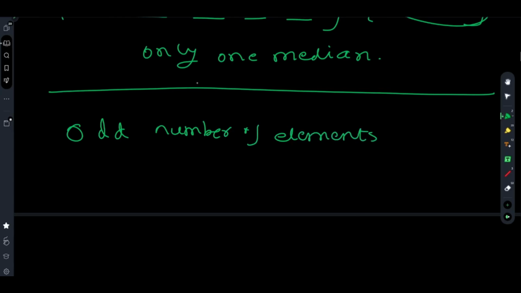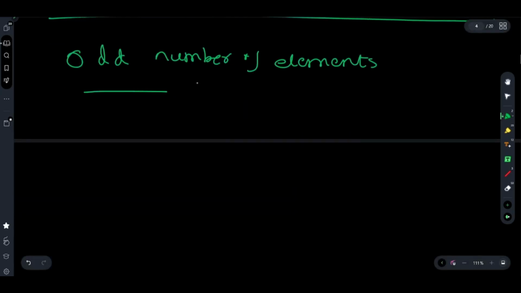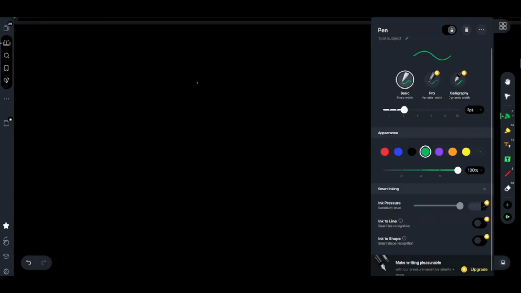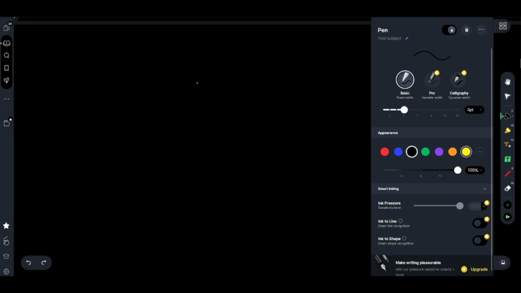Now look carefully. You can increase elements only k number of times.